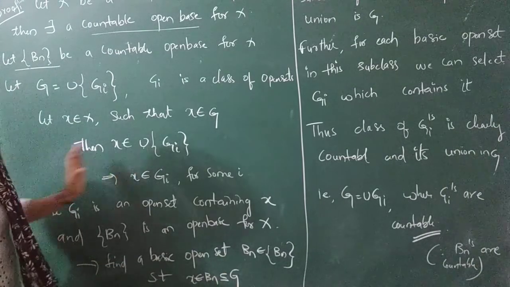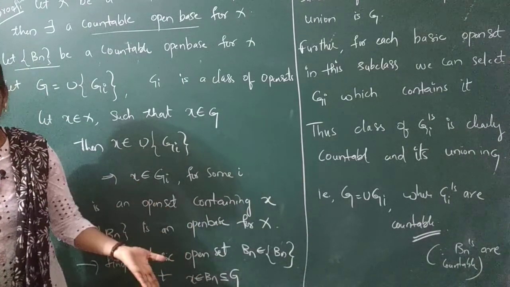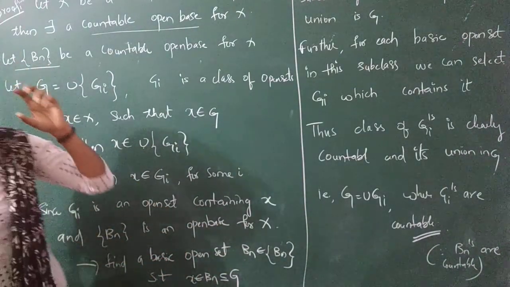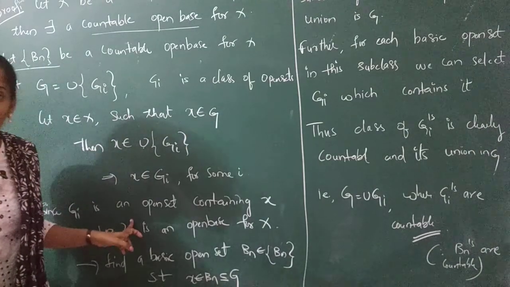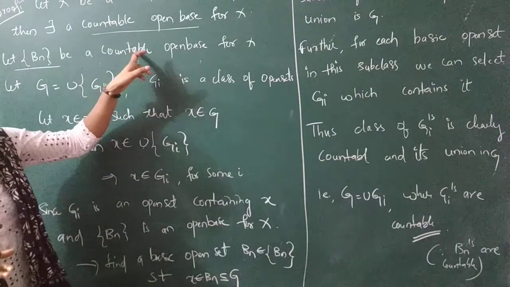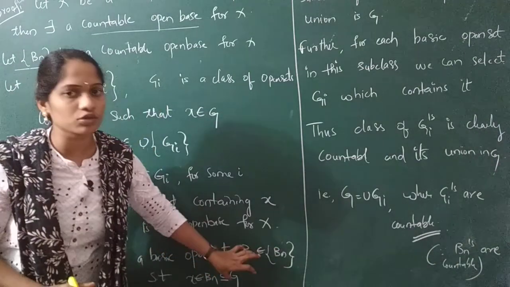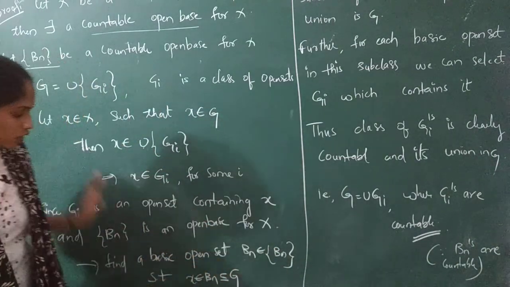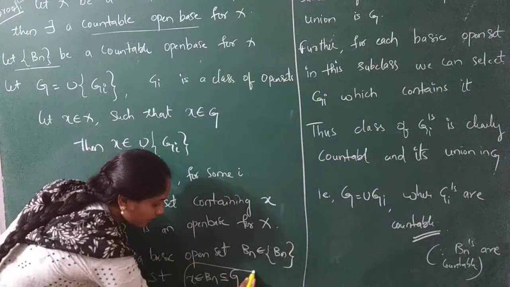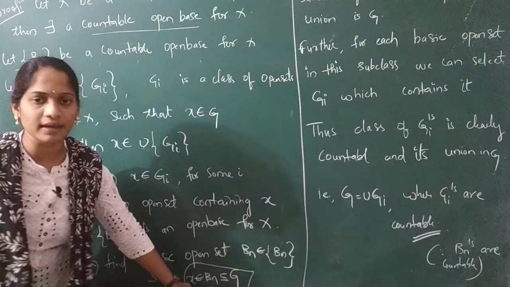By clubbing all these, this is nothing but the definition of open base. You have some open set G, an arbitrary non-empty open set. For that you have taken some basic open set, because an element taken from the collection is called a basic open set. So by using that, you can write x belongs to that Bn and it is a subset of or equal to G.